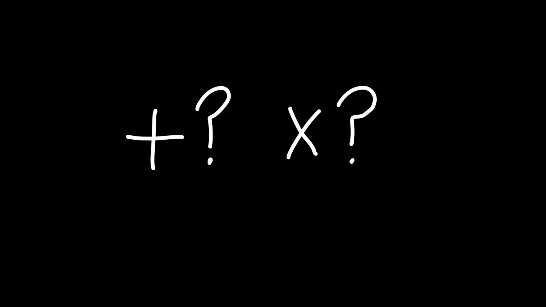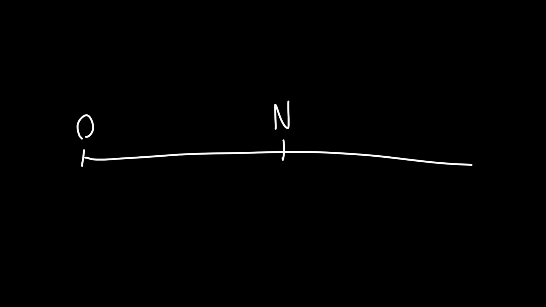In our finite model, addition and multiplication are not properly defined yet. As mentioned earlier, in our finite model we have some largest number, let's call this n. Now it could happen that we have some numbers a and b that are defined, but a plus b or a times b might not be, if they are bigger than n.